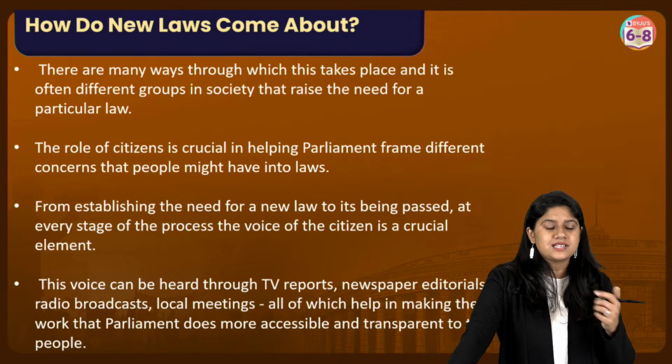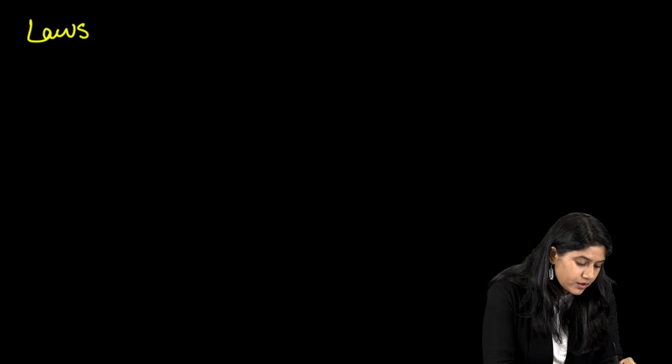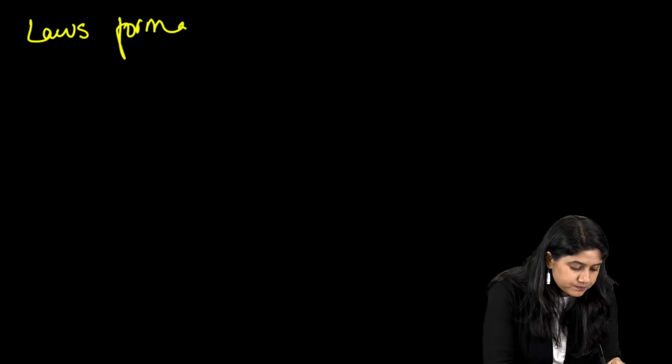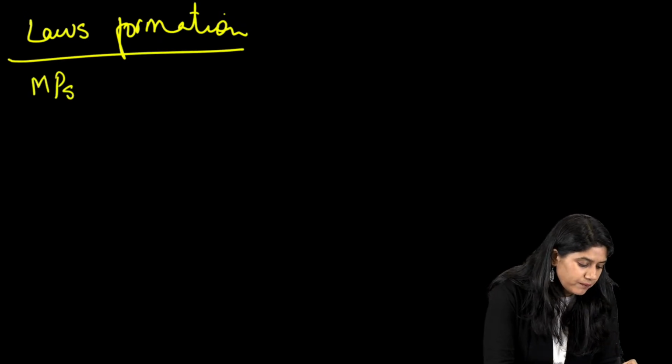Okay, now let's understand how a new law comes about. Now this is very interesting, super interesting, how the laws are formed. So let's suppose, law formation. We know that we have MPs, yes or no?